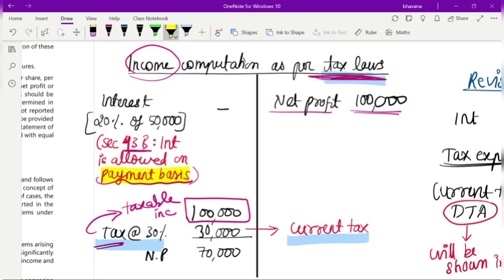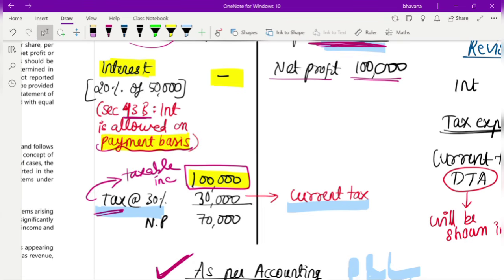So in the current year, since you have not paid the interest, you cannot take it as an expense and deduct it from net profit, due to the income tax provisions. So the interest here will be nil. There will be no interest. Since there is no expense, the net profit will be the same, which is 1 lakh rupees. What do you call this 1 lakh rupees?